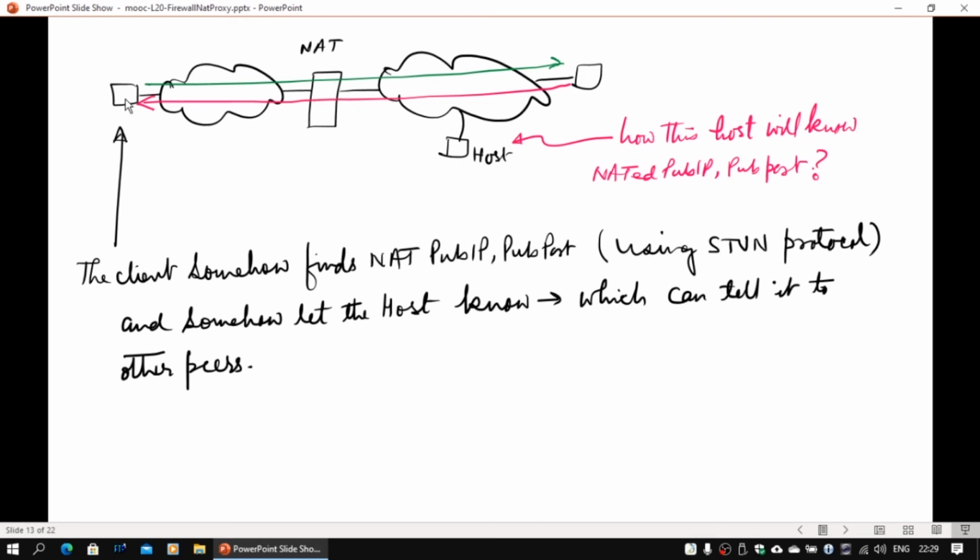So this client can figure out what public IP address and public port have been allocated by the NAT to it. Of course then it has to somehow tell this particular host which NATed IP address and NATed port have been allocated to it. Then this host can communicate back via this NATing router to this client. So this is slightly tricky, but that's the way it is.